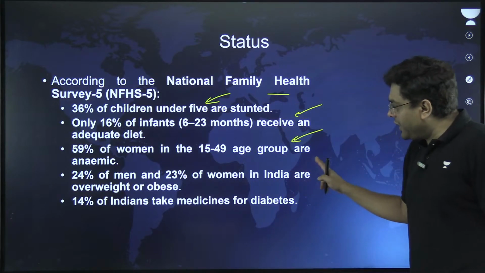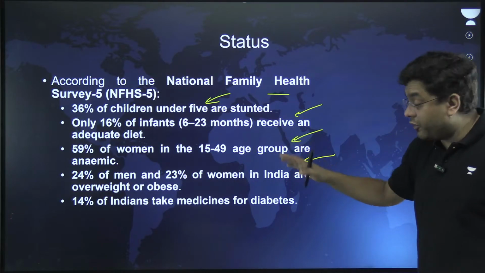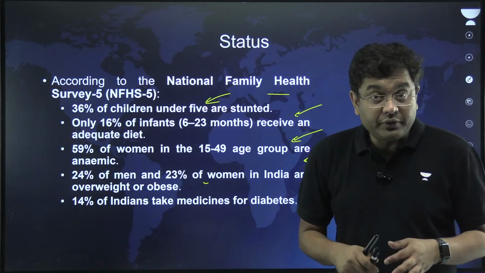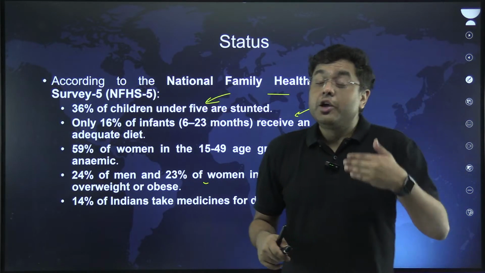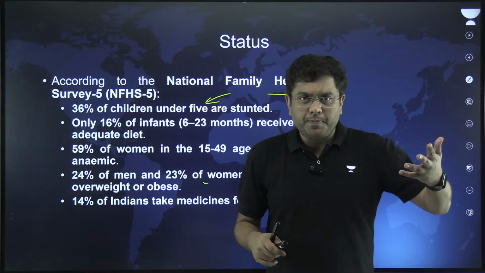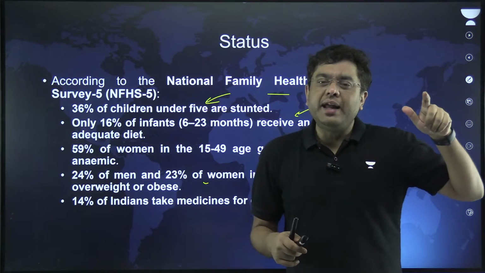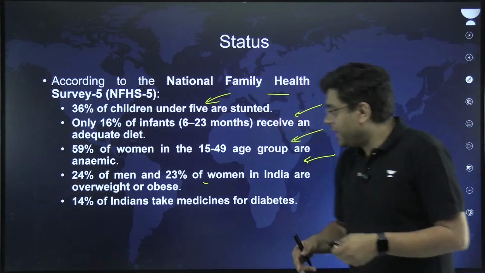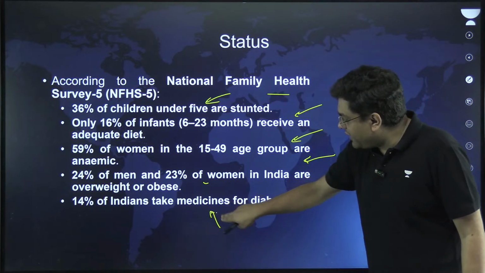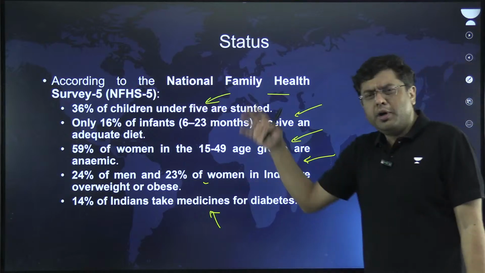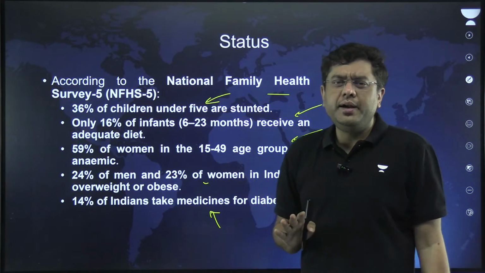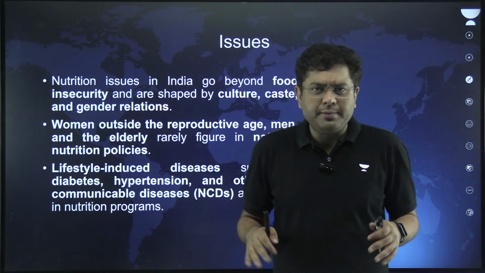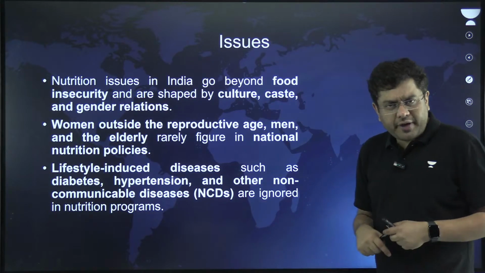Then 24% of men and 23% of women are overweight or obese. Now that in itself causes issues like hypertension, and creates issues like diabetes. That is where we as a country are suffering. Then 14% of Indians take medicines for diabetes. So the condition of nutrition in India is not up to the mark, right? That would be an understatement. So what are the issues that we face?